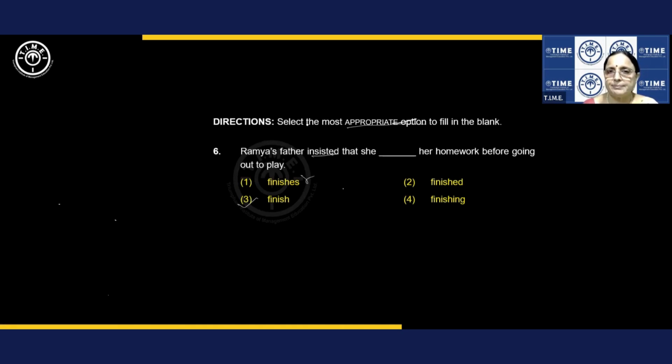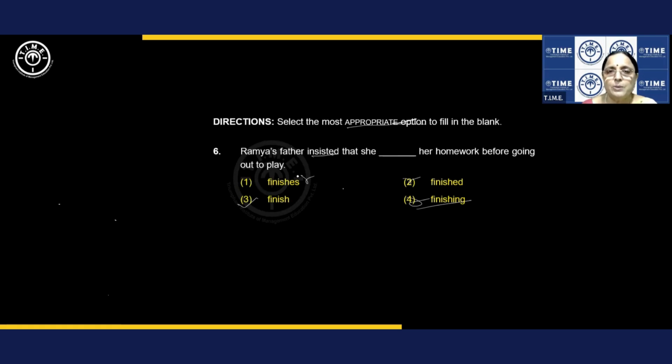I'll tell you why. And if you focus on insisted, since insisted is in past tense, if you think it should be in past tense, no, it doesn't work. Wrong. Finishing is anyway outrightly eliminated. There's no doubt about it, right? The problem is whether it is finishes, finished, or finish. Finished you can eliminate because time is not given clearly. And before going out to play, you can't take finish. That's very simple, right? But coming to this one, you are confused between 1 and 3.